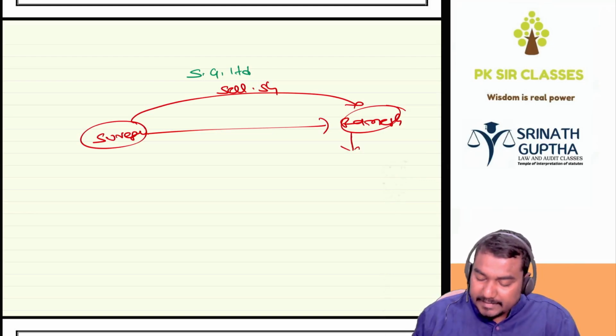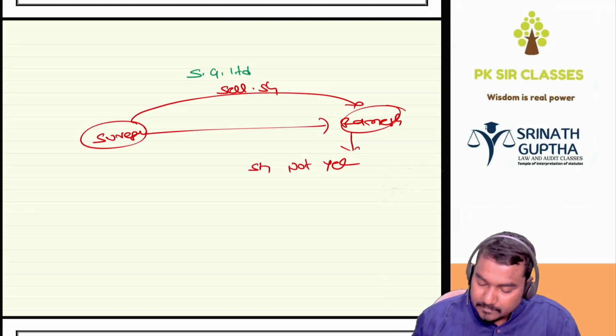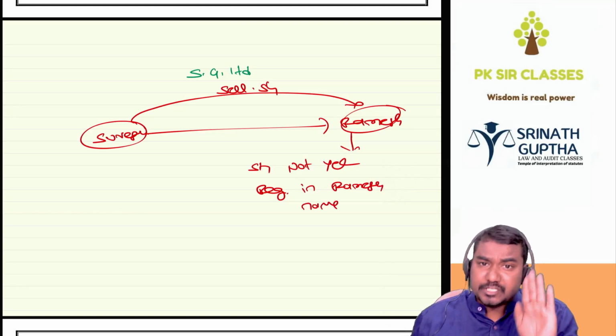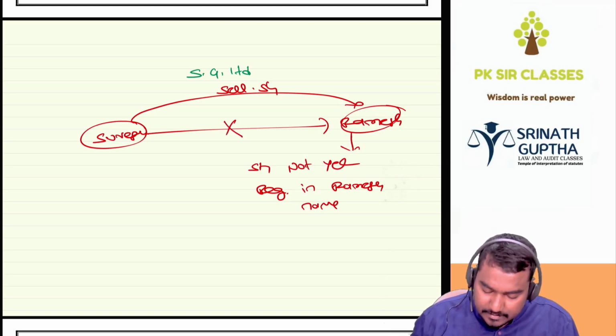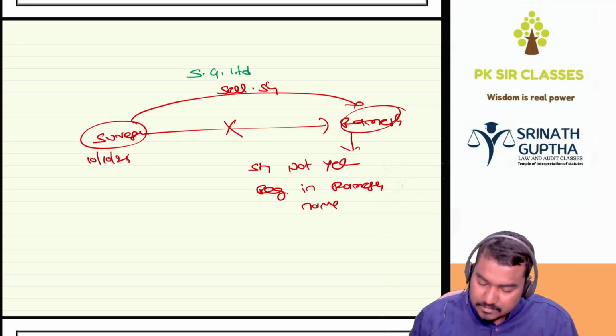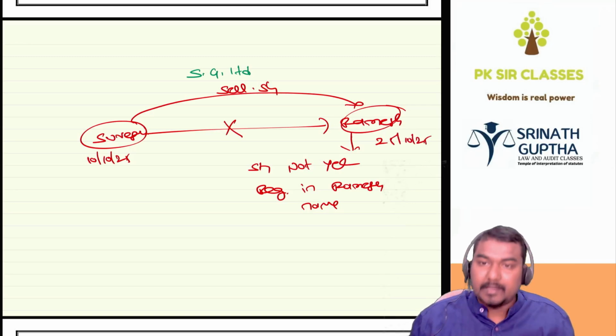Shares are not yet registered in Ramesh's name. There is a pending registration of the transfer. During this period, for example, the sale happened on 10/10/25. It may be registered on, for example, 25/10/25.